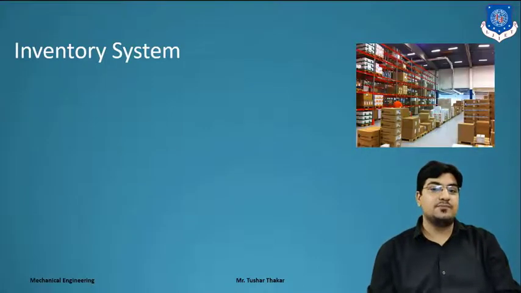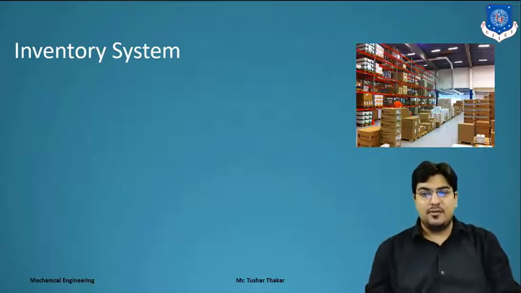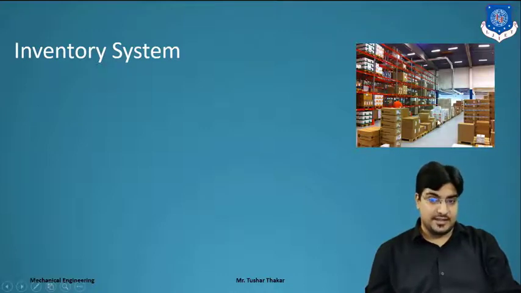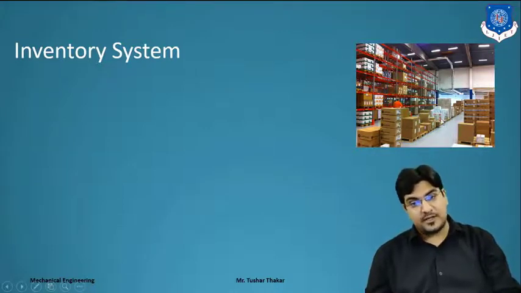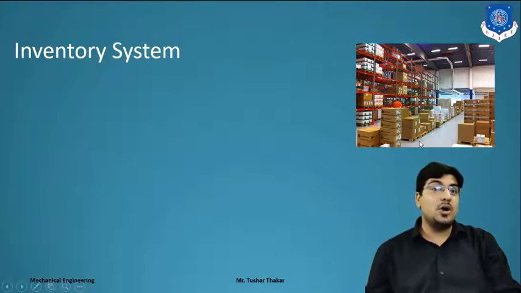So let's see the inventory. In each and every big factory and big company, they have an inventory area, and in that inventory, for the racks they have to mention that this rack is for finished parts, this rack is for raw material, this rack is for unfinished or partially finished parts. They have to mention each and every thing. I will give a simple example.